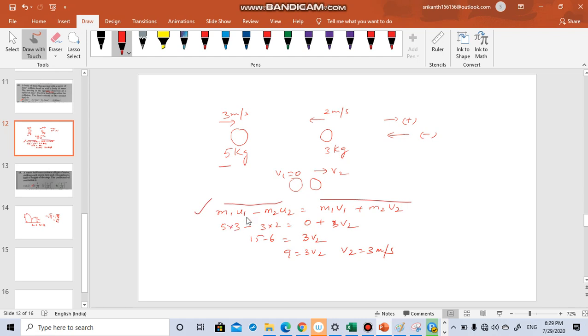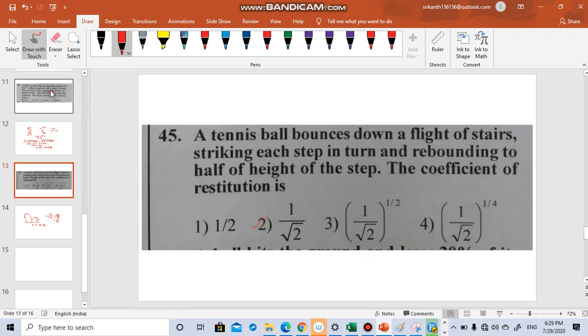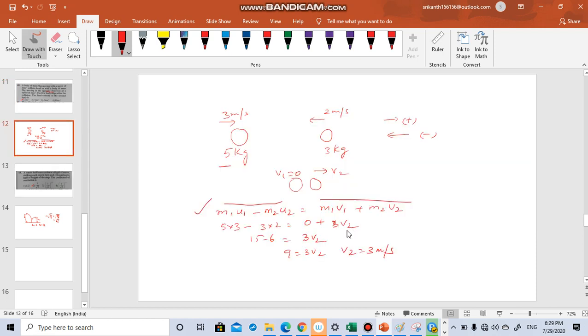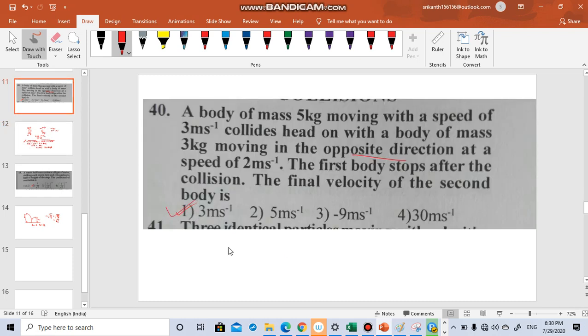So m1 is 5, u1 is 3, 5 into 3, m2 is 3, u2 is 2, minus 3 into 2. So this becomes 15 minus 6. The first term is 0 because v1 is 0. It's given in the question: it comes to rest, the first body stops. Stops means v1 is equal to 0, plus 3v2. When you solve it, you are getting 3 meter per second and you are getting a positive sign. That means the assumed direction is correct and it is going towards right. So this option is the right answer.